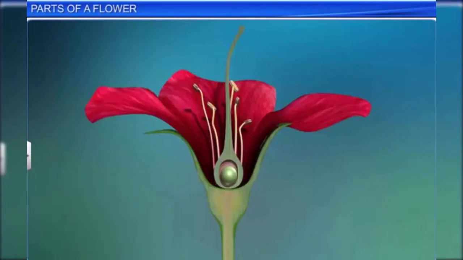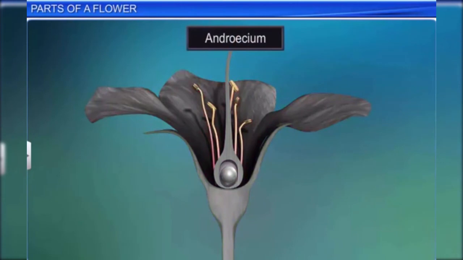Now let's learn about androecium, the whorl inner to the corolla. The androecium consists of stamens, which are the male reproductive organs of a flower. Generally, each stamen has a stalk called the filament and an anther at the tip.